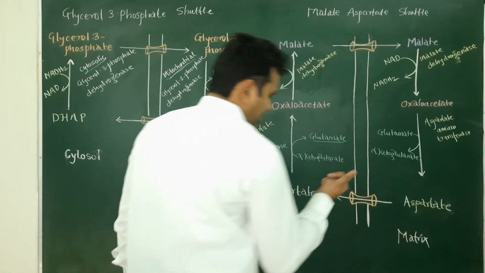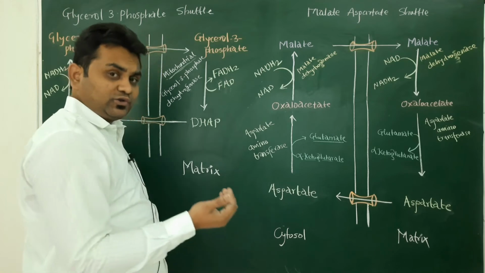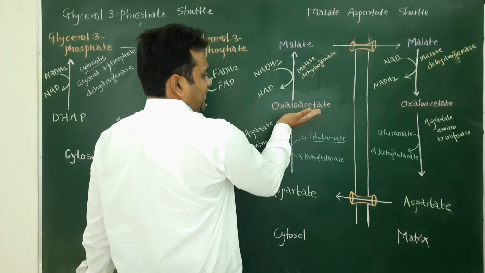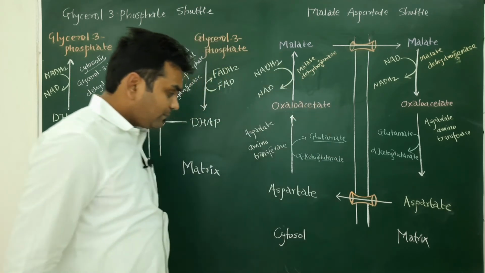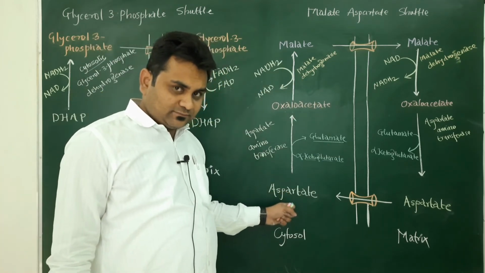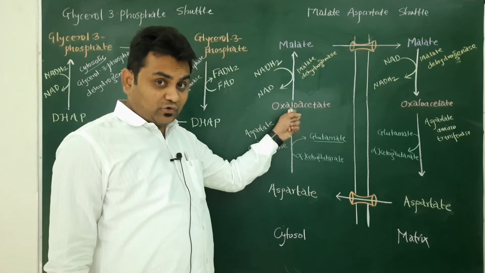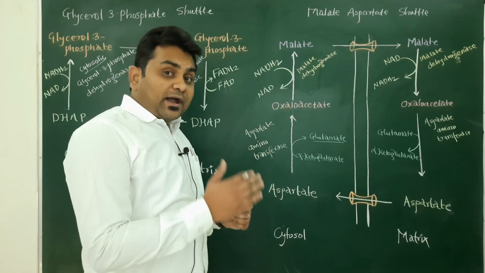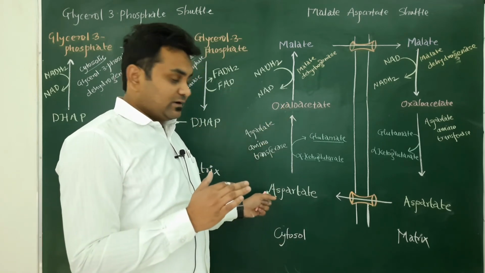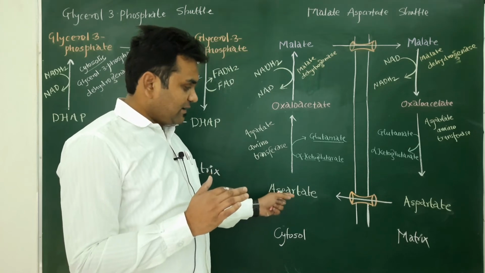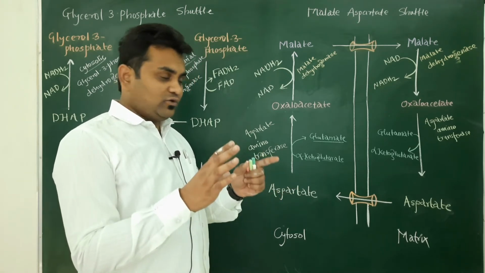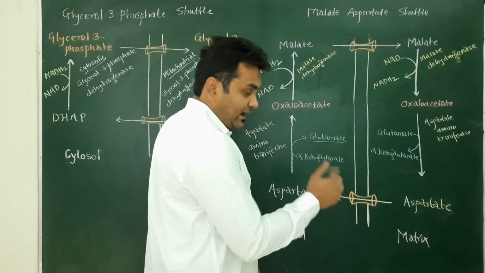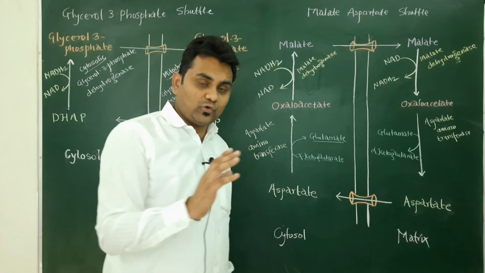So aspartate can enter again into the cytosol through the transporter, and this aspartate again gets converted into oxaloacetate. Aspartate is an amino acid and oxaloacetate is not. So to convert aspartate into oxaloacetate, the amino group should be released from the aspartate, and this amino group is accepted by alpha ketoglutarate, which will become glutamate again.